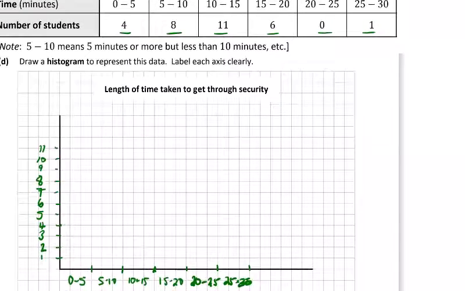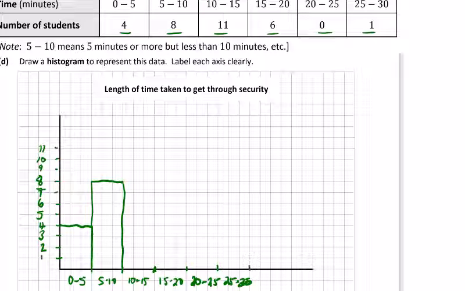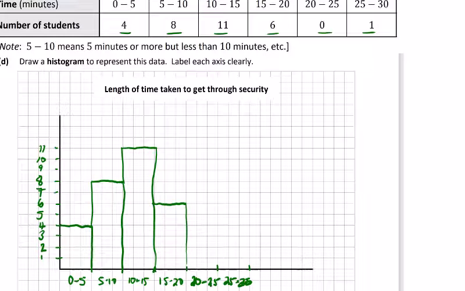0 to 5 is 4. You're going to use a ruler to come out to these corners. 5 to 10 is 8. 10 to 15 is 11. Bit wobbly. 15 to 20 is 6. Come across some 6. Double check. 20 to 25 is 0. And 25 to 30 is 1.